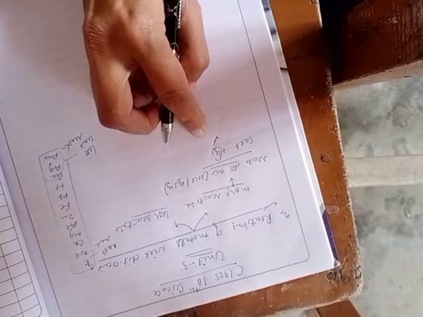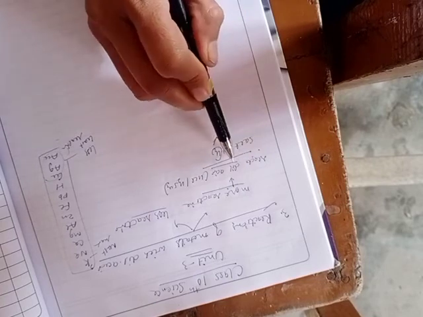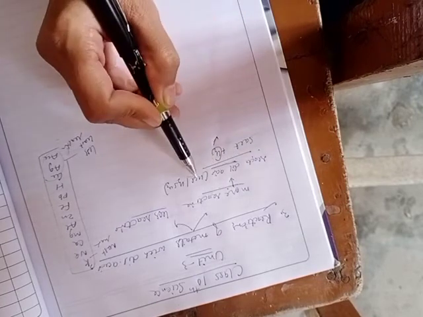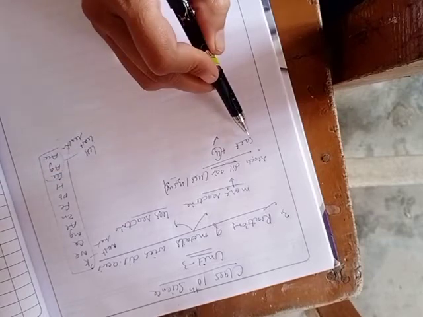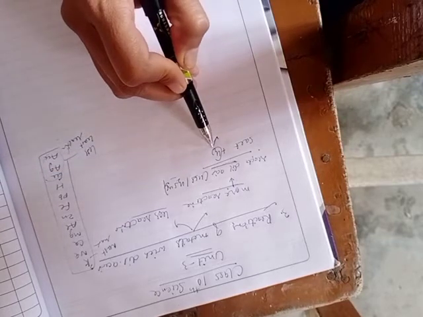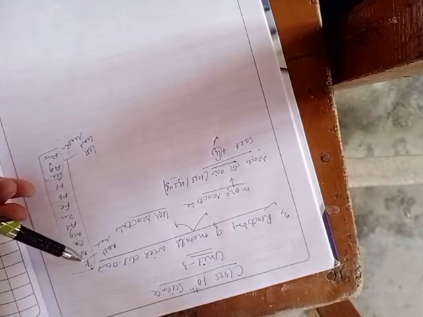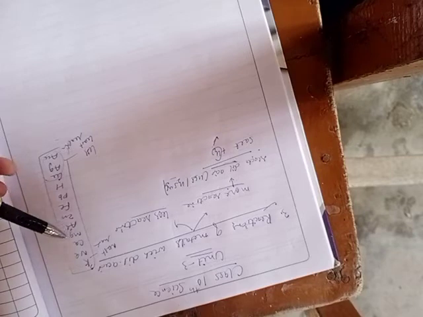All the reactive metals, when combined with dilute acid such as hydrochloric acid or sulfuric acid, form salt and produce H2 gas. Clear? These metals include potassium, sodium, calcium, magnesium, aluminium, zinc, iron, etc.